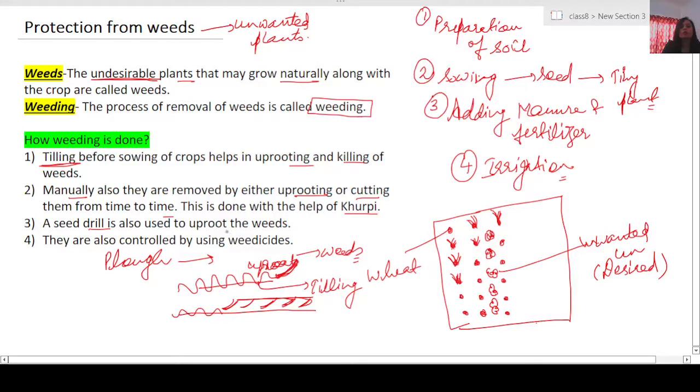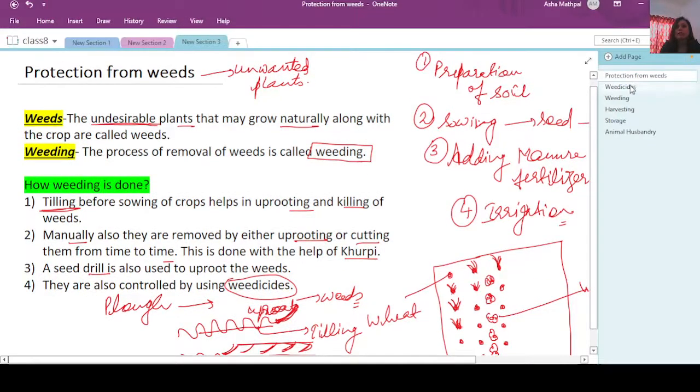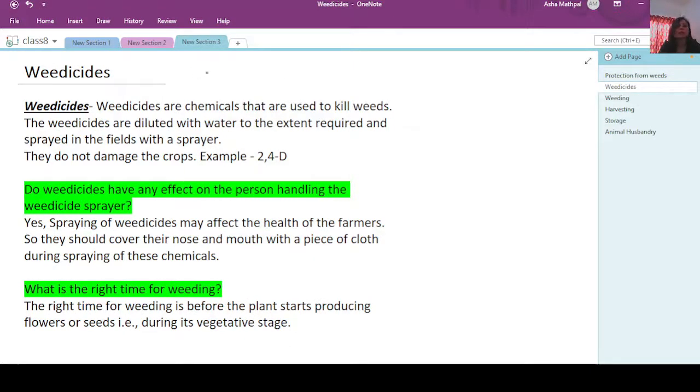Then we can of course use a chemical called a weedicide. Let us understand the weedicide now. Weedicides are chemicals that are used to kill the weeds. They are diluted with water to some extent and then sprayed in the field. An example is 2,4-D.